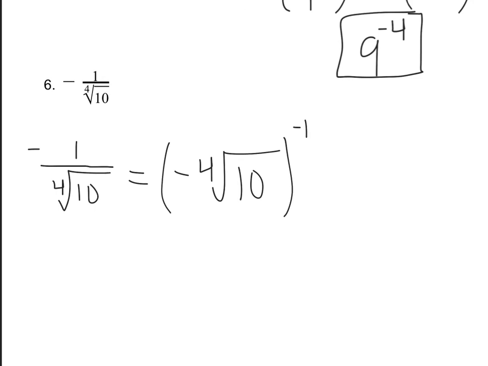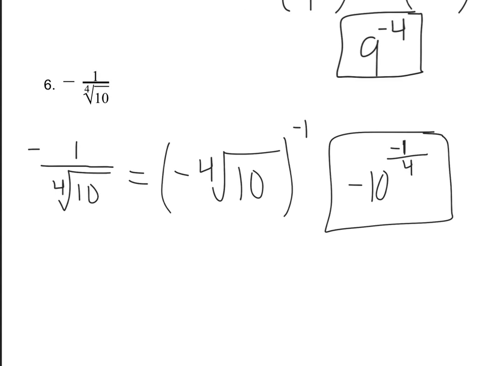Now, I've got to make that radical a fraction in the exponent, right? And remember, the root goes on the bottom. So I'm going to have negative 10 with the exponent of negative 1 over 4. And there you go, right?